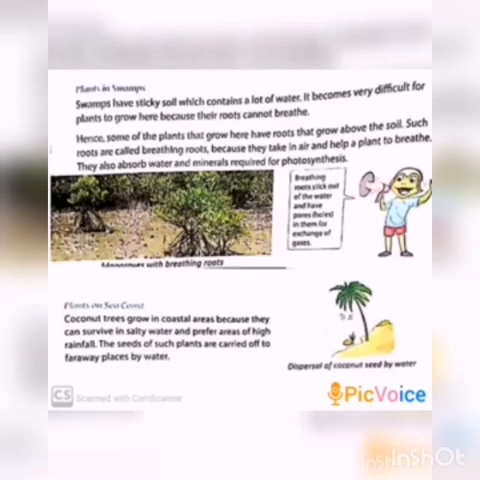Next, plants on sea coast. Coconut trees grow in coastal areas because they can survive in salty water and prefer areas of high rainfall. The seeds of such plants are carried off to faraway places by water.